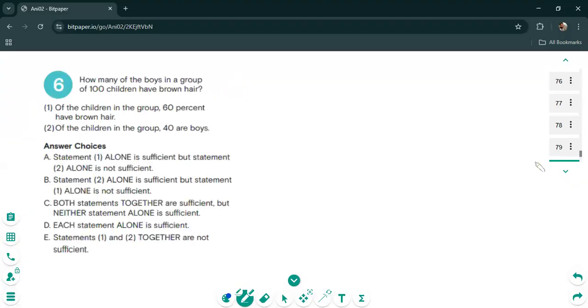Let's take a look at another data sufficiency question. It says, how many of the boys in a group of 100 children have brown hair? So there are 100 children. Let's take a look at statement one. Of the children in the group, 60% have brown hair, right?